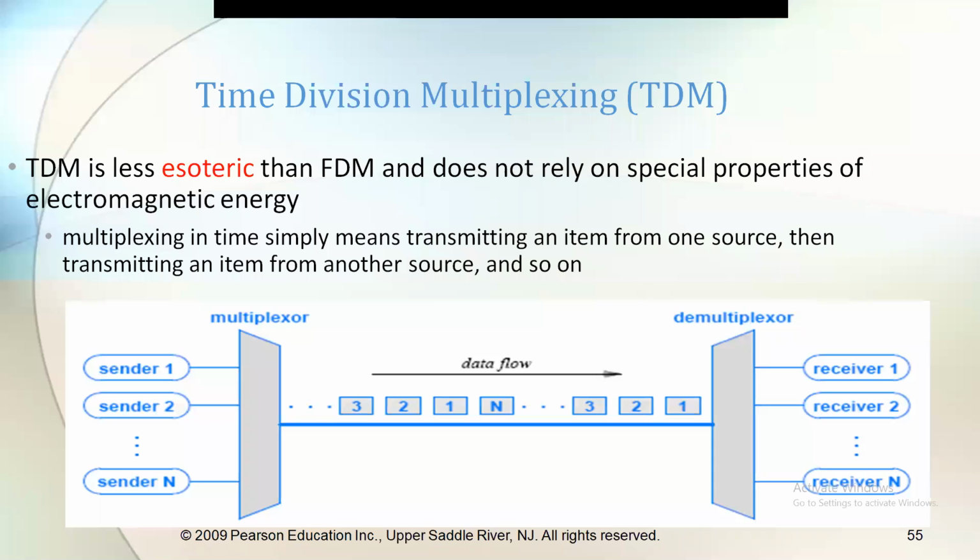Here we have sender 1, sender 2, and so on, sender n, and this data is combined. Okay, this data is combined in a multiplexer, and let us assume 1 to n are 3 users. All these users' data is transmitted over a shared medium.